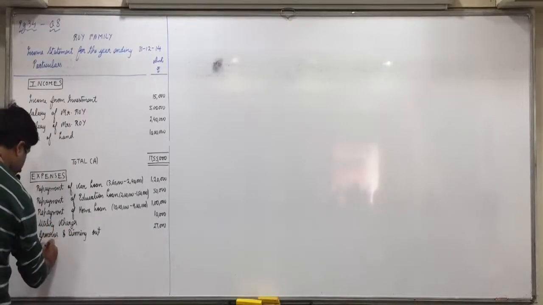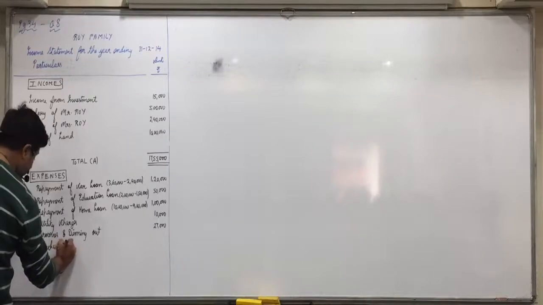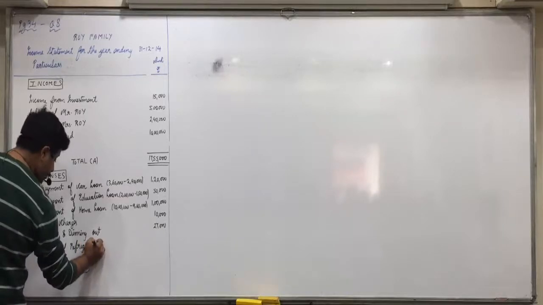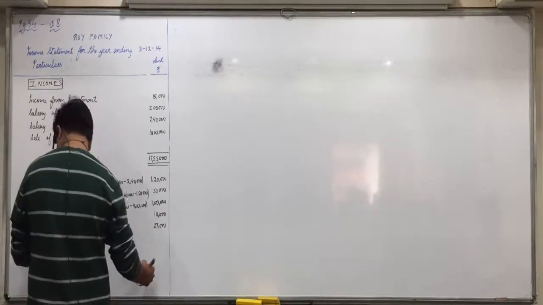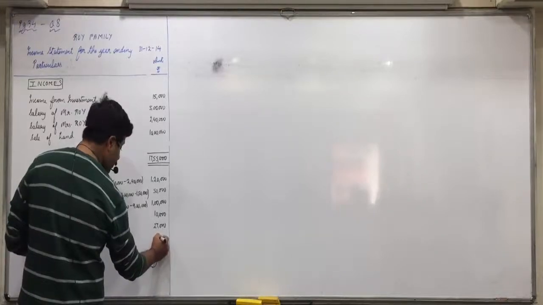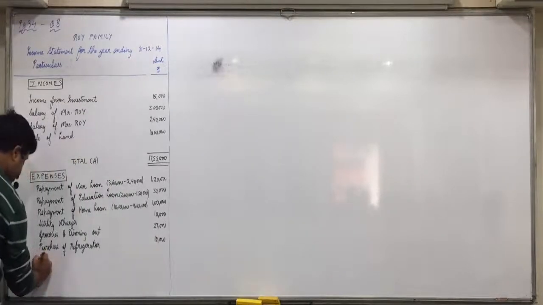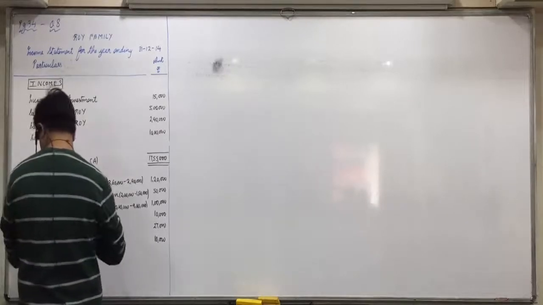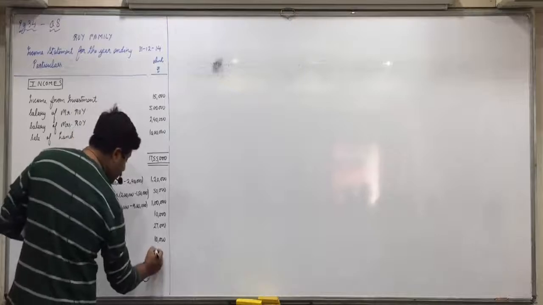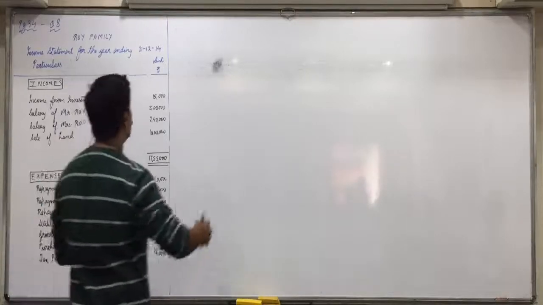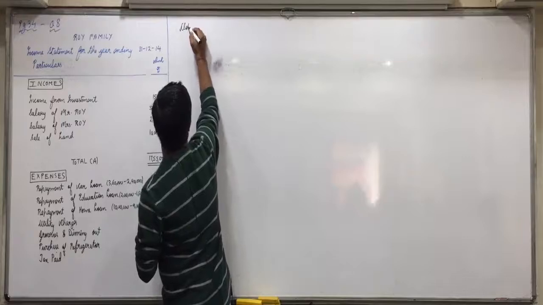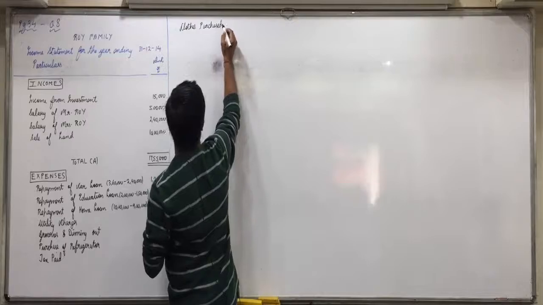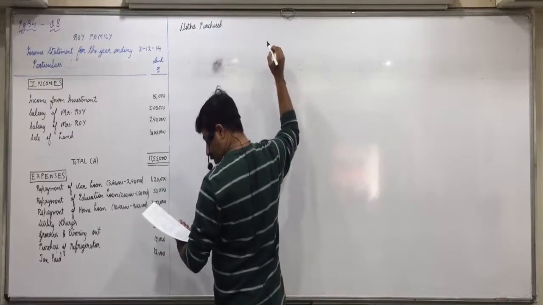Purchase of refrigerator, 10,000. Tax paid, 12,000. Clothes purchased, 15,000.